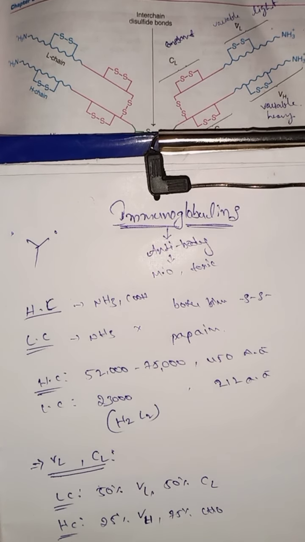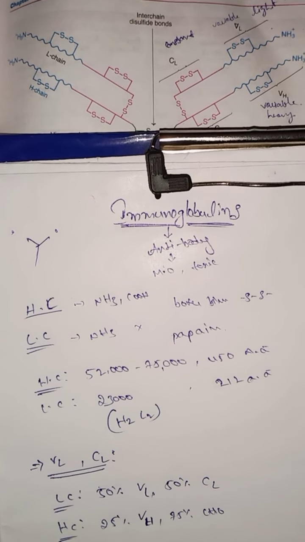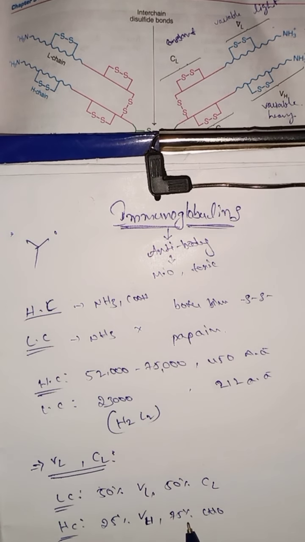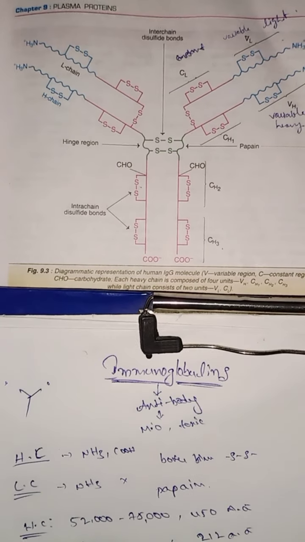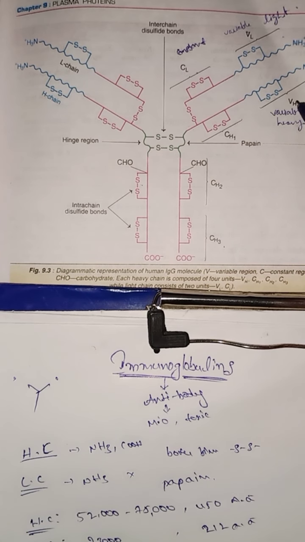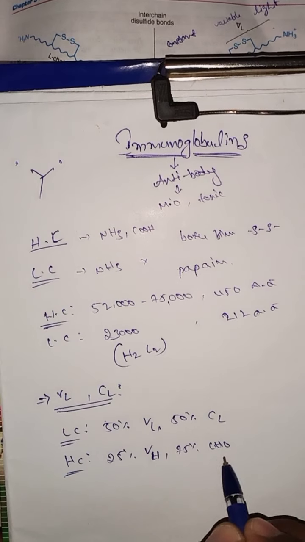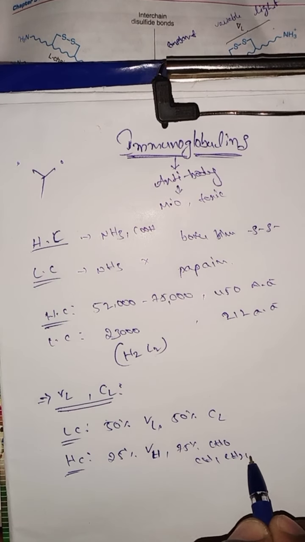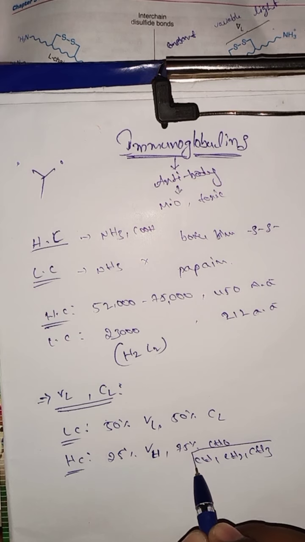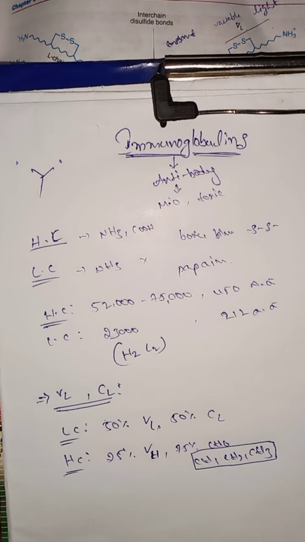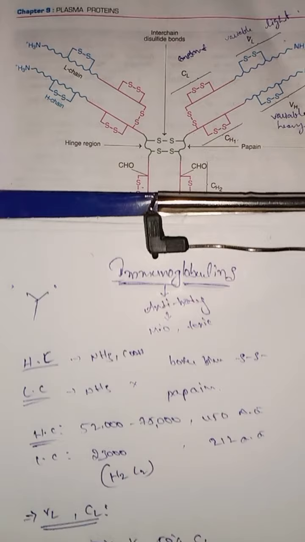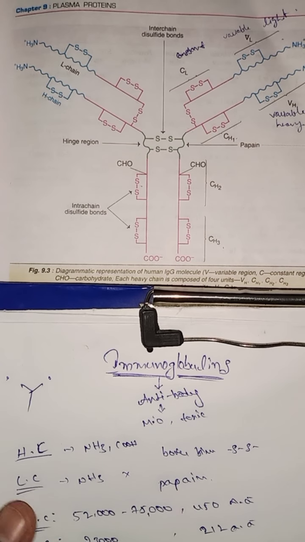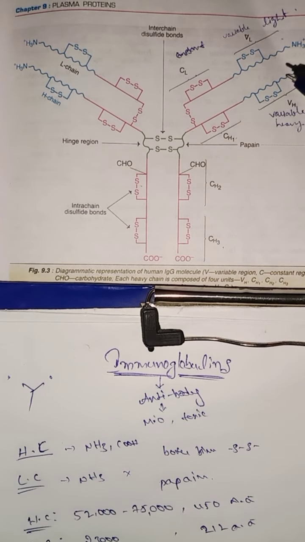So this is about the variable and constant regions. 25% is the variable region and 75% is the constant region. So where is it located? At the end part, 25% is the VH variable region, and the remaining is the constant region: CH1, CH2, CH3. These three regions occupy 75% of the heavy chain. So this is about the heavy chain and light chain, and the variable region and constant region.